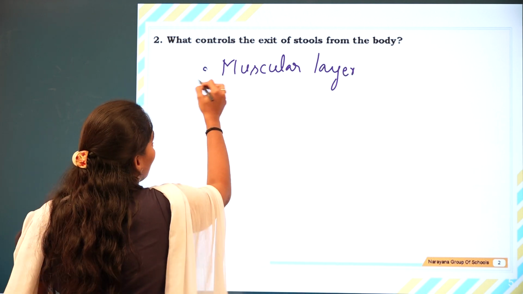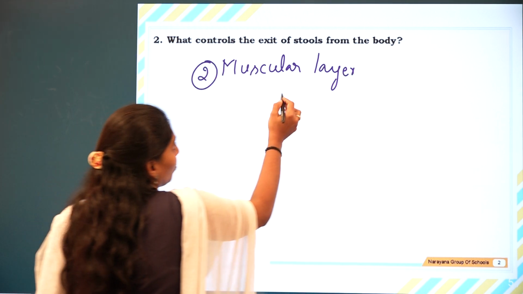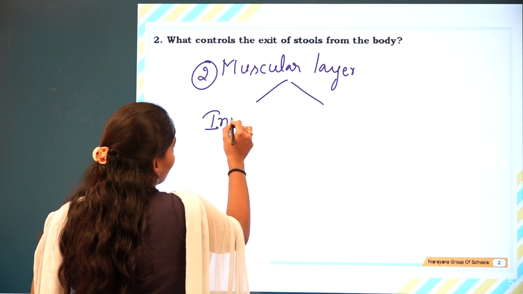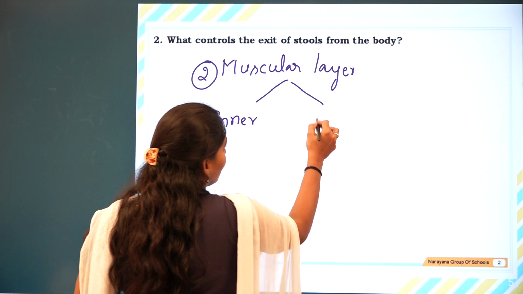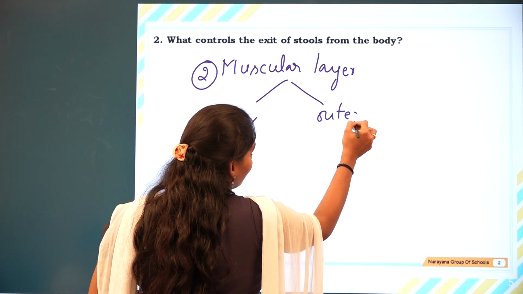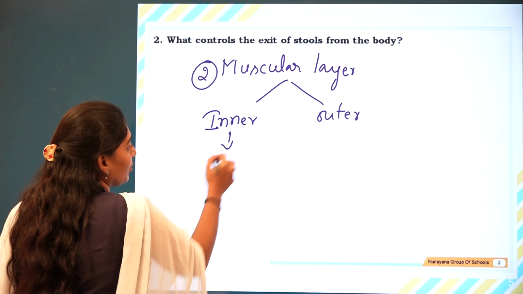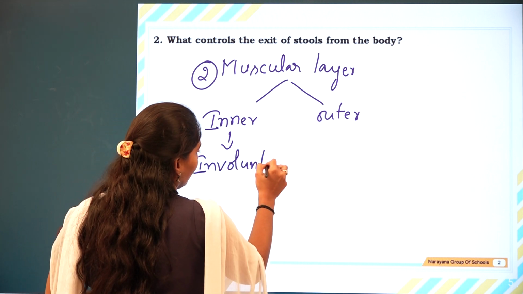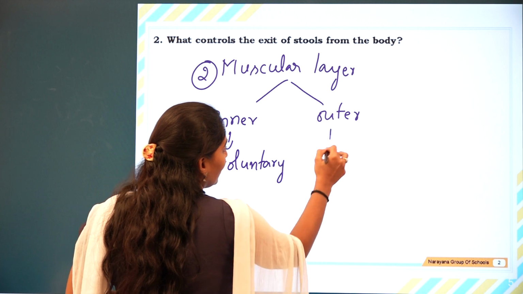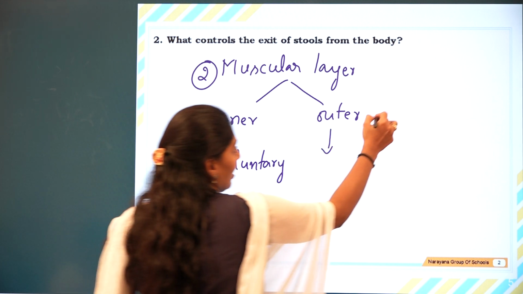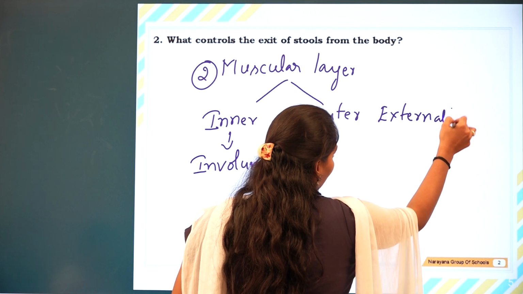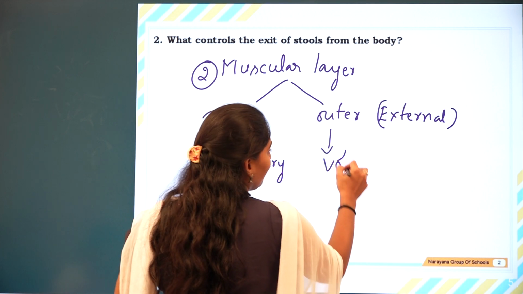One is the inner layer and the other is the outer layer. The inner layer is involuntary, whereas the outer, external layer is voluntary in its function.